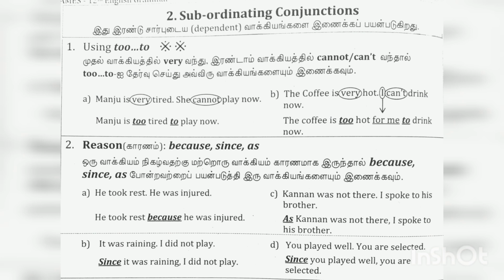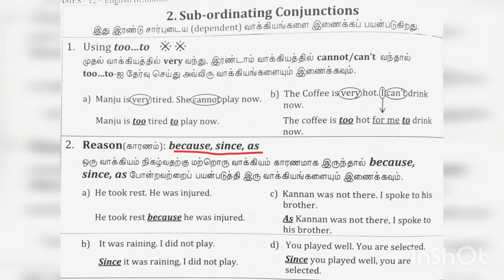Now let's move on to the functions. The first one is the too-to pattern, that is infinitive type. Manju is very tired, she cannot play now. Manju is too tired to play now. The coffee is very hot, I cannot drink now. The coffee is too hot for me to drink now.